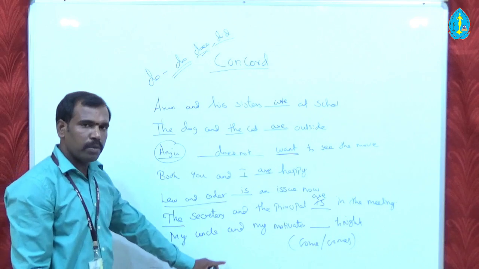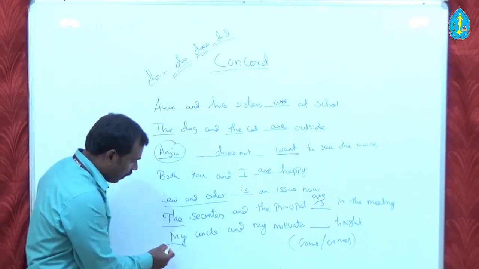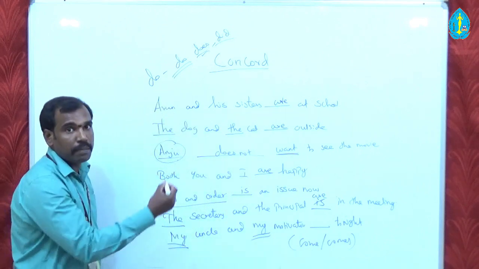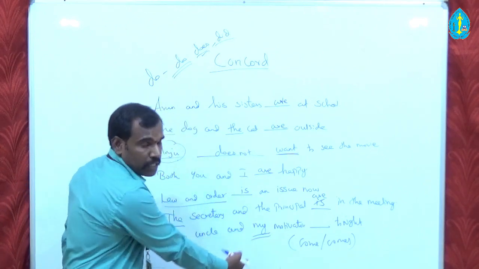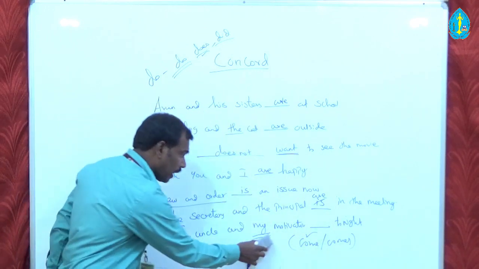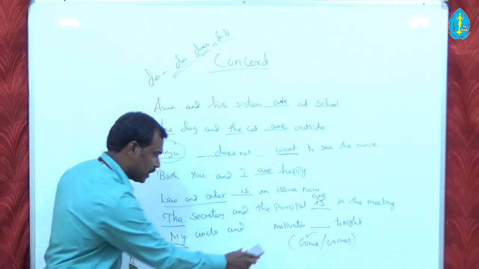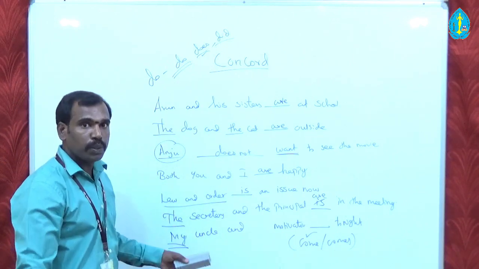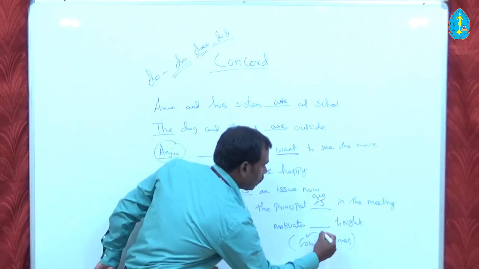My uncle and my motivator, they are 2 different persons. So I have repeated the possessive pronouns here. It is my uncle and my motivator, 2 persons. So definitely it should be come. Okay, and if I clean this, my uncle and motivator. So my uncle is the motivator, and so it is comes here.